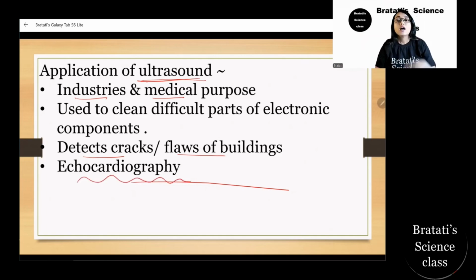Echocardiography: heart doctors always suggest an angiogram or echocardiogram to get a proper idea and confirm whether you have a blockage or whether any surgery is required or not.